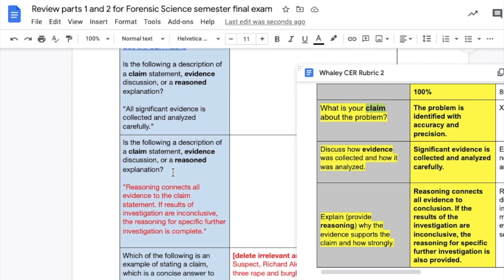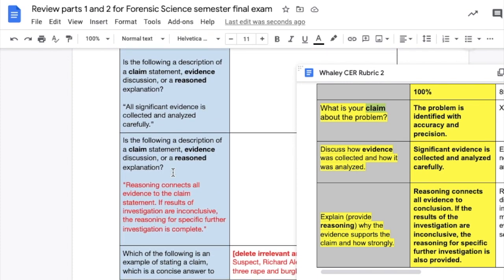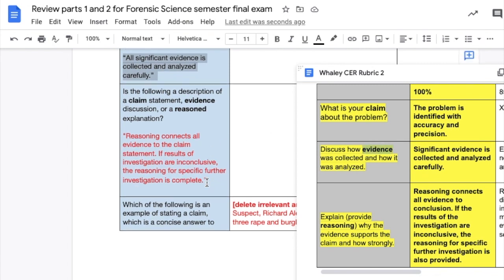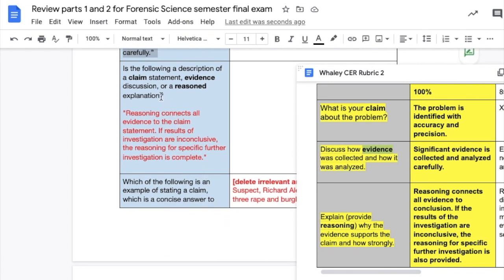Next question is also using the rubric. Is the following a description of a claim, statement, evidence, discussion, or a reasoned explanation? All significant evidence is collected and analyzed carefully. Well, discuss how evidence was collected and how it was analyzed. Significant evidence is collected and analyzed carefully. That is about evidence.